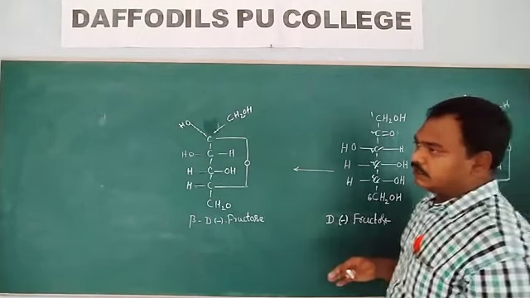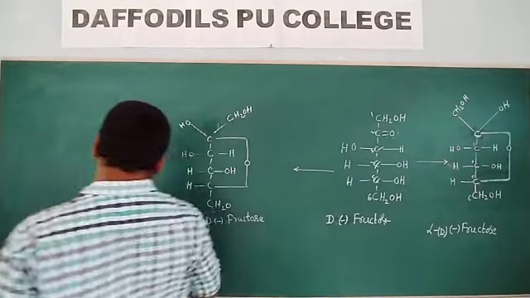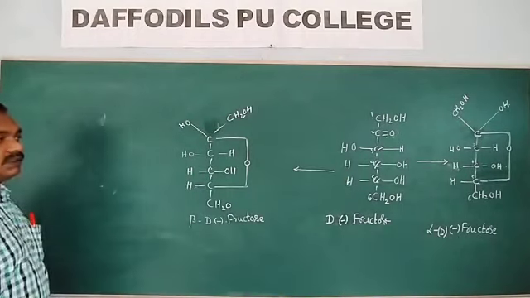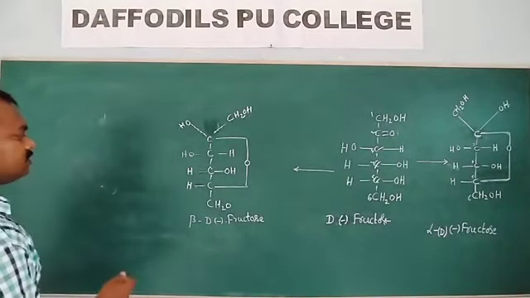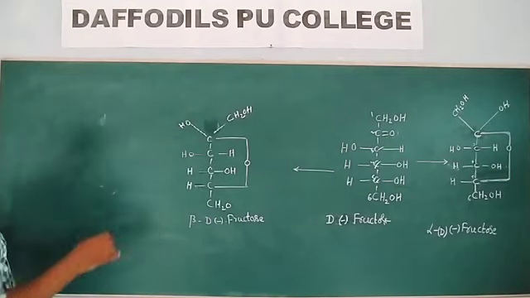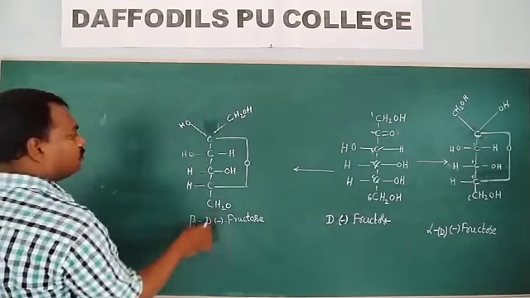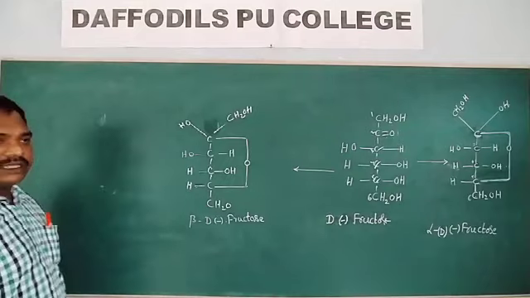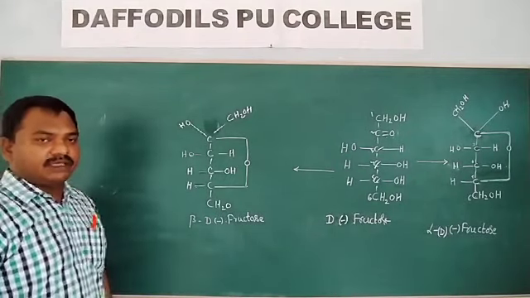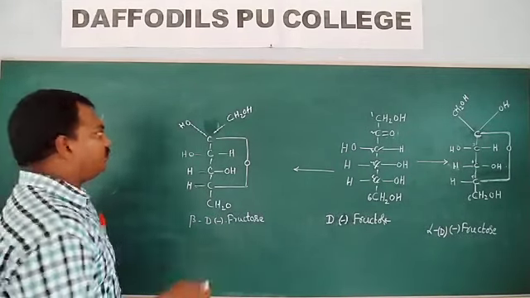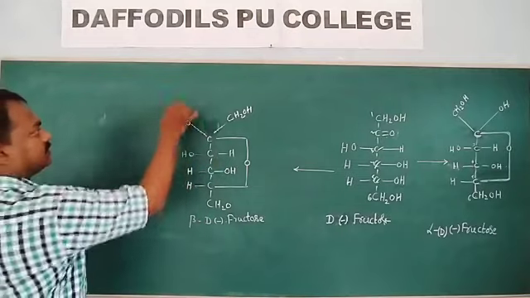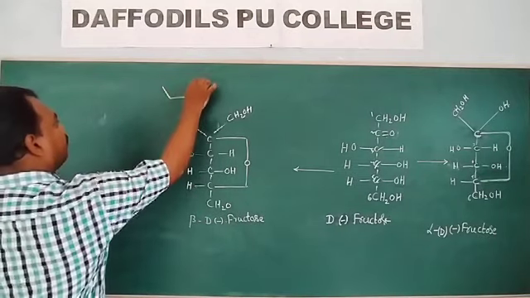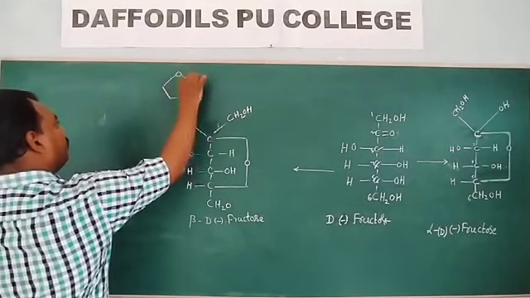Now I am drawing the half (Haworth) form of this fructose structure. In the Haworth form, fructose is written as a 5-membered furanose ring.